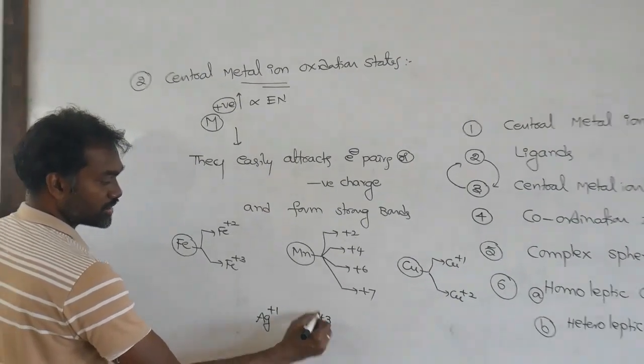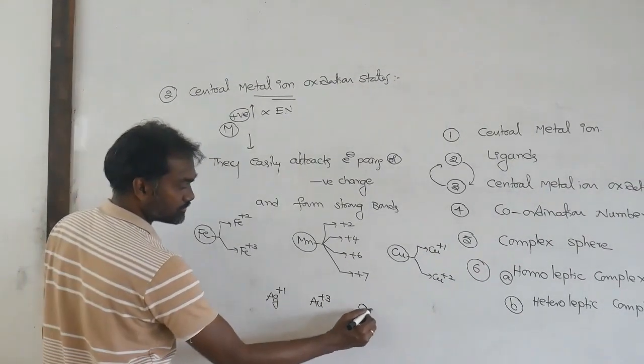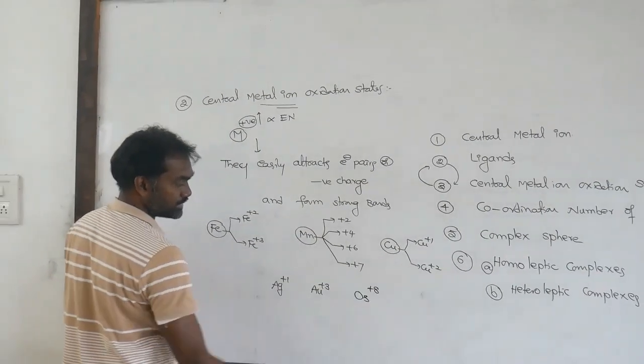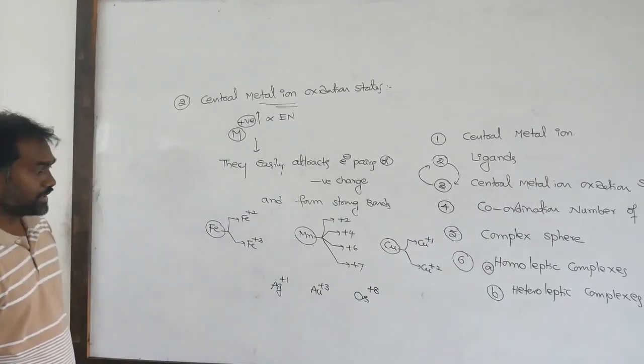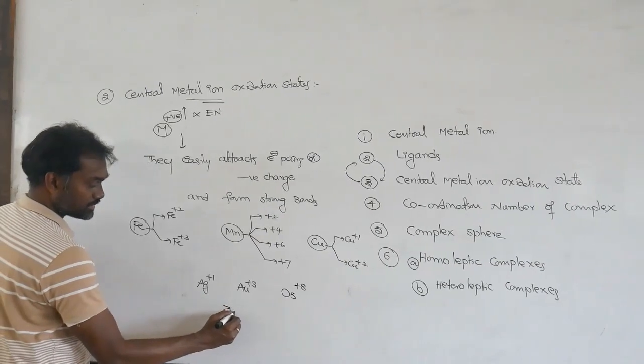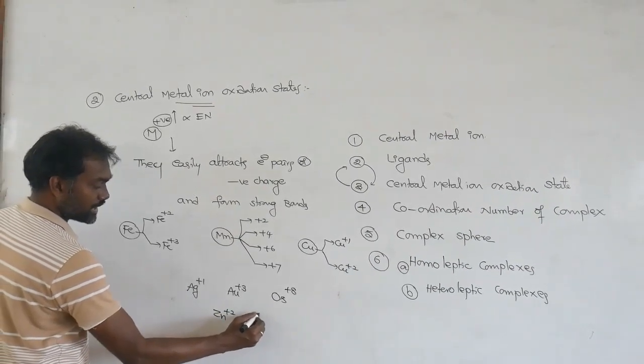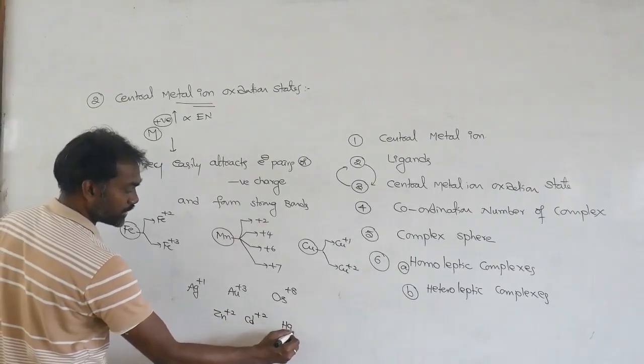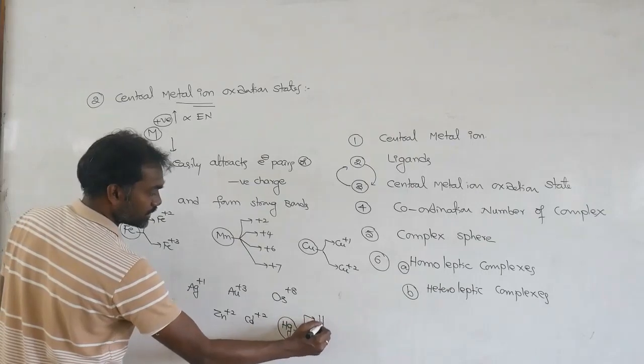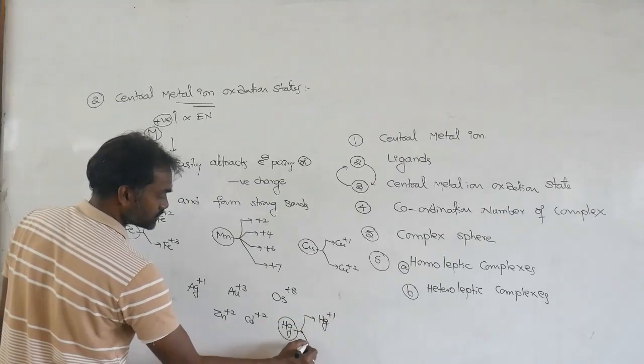Gold shows +3. Osmium shows +8. Next, zinc is +2, cadmium +2, and mercury shows +1 and +2.